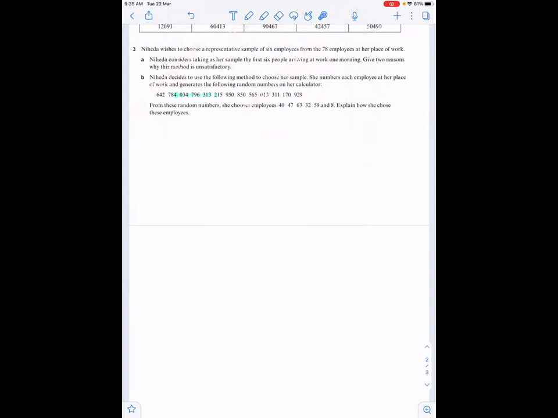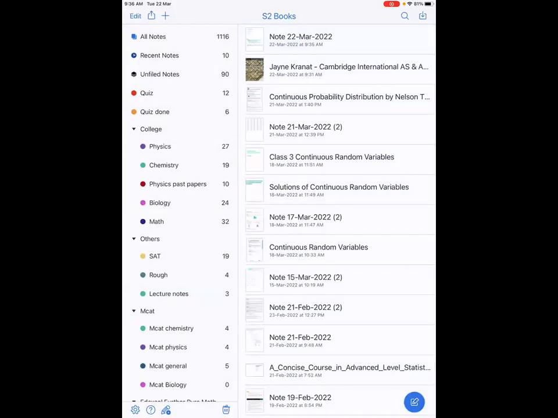Then she chose, say, 59, then she must have chosen 08 here. So you just have to explain that she's choosing the last digit of every 3-digit number as the tens digit, and then the first digit of the next 3-digit number at the units place, and making a 2-digit number out of it. I hope it's clear.